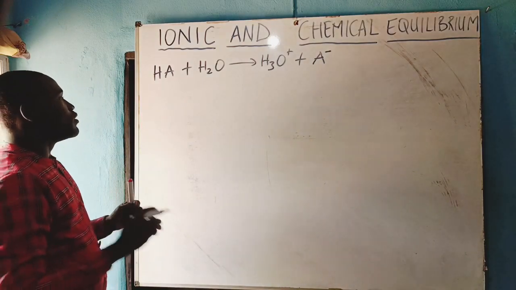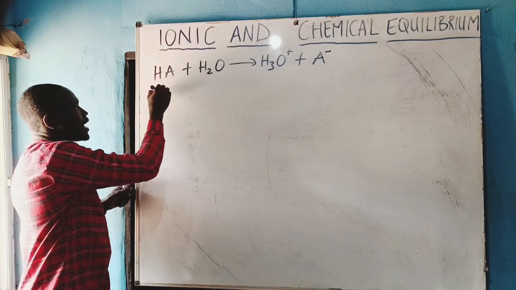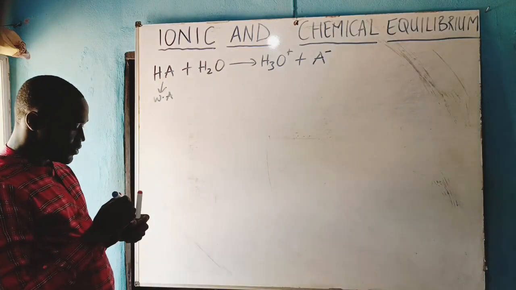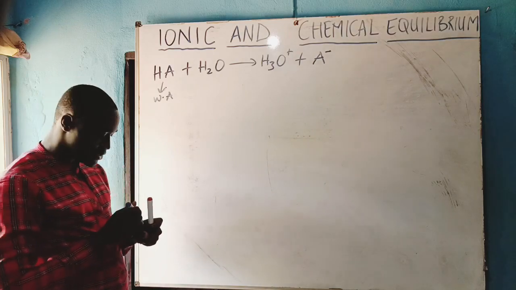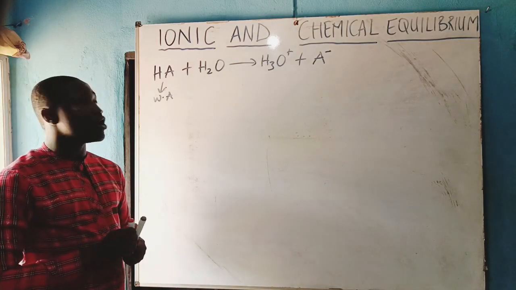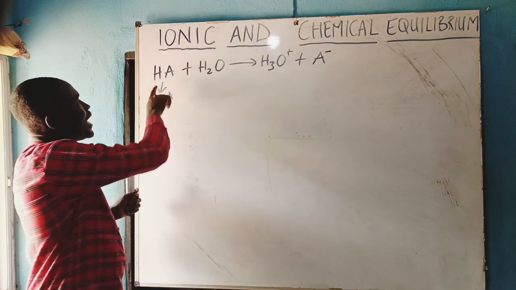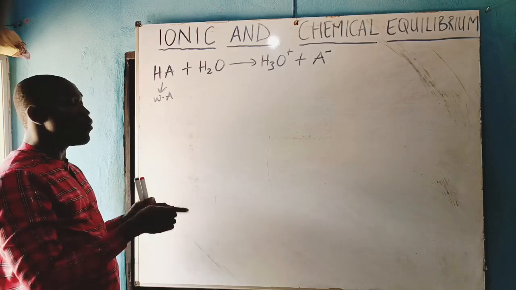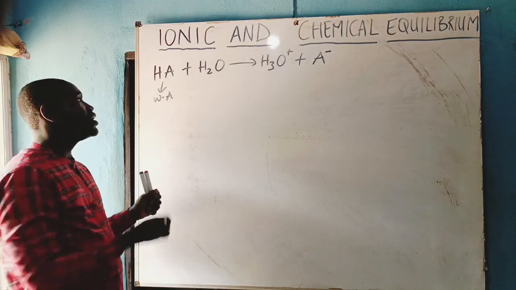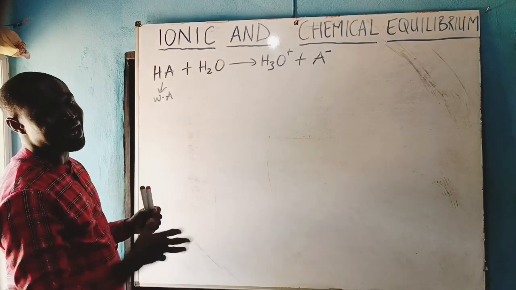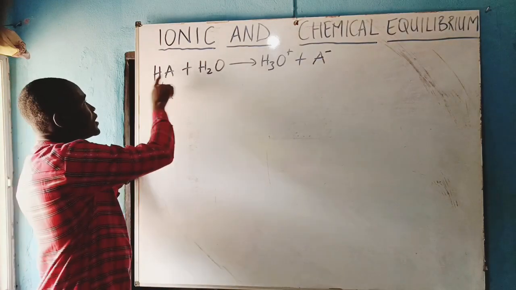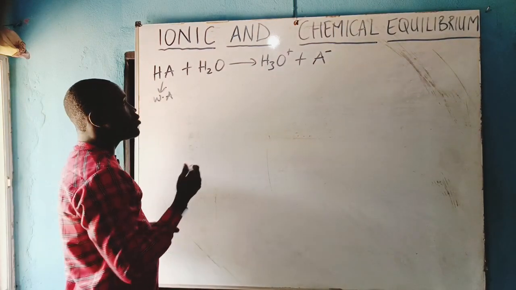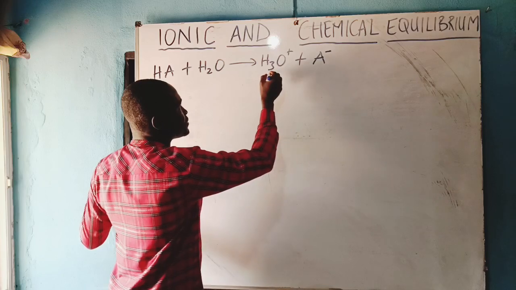Now, remember, we are considering a weak acid. That is the type of acid we are looking into. Yes, how to get the pH of a weak acid. The reason is because when this acid, which is a weak acid, is considered, as we said before now, a weak acid has an unionized and an ionized part. When it reacts in water, it will give the ionized part. Now we say let the fraction of the ionized part be alpha.